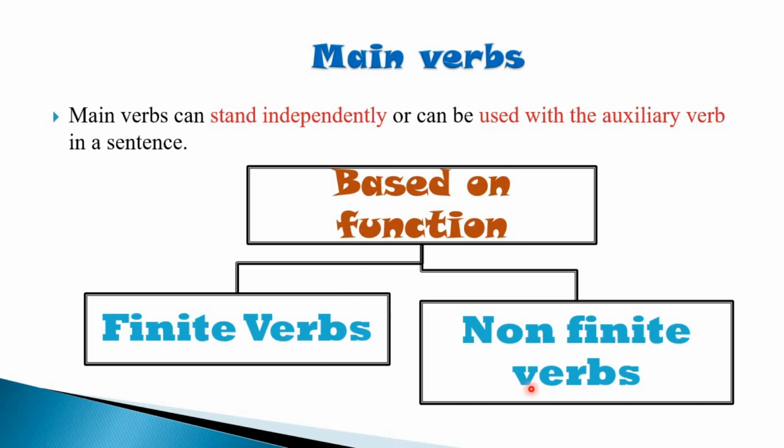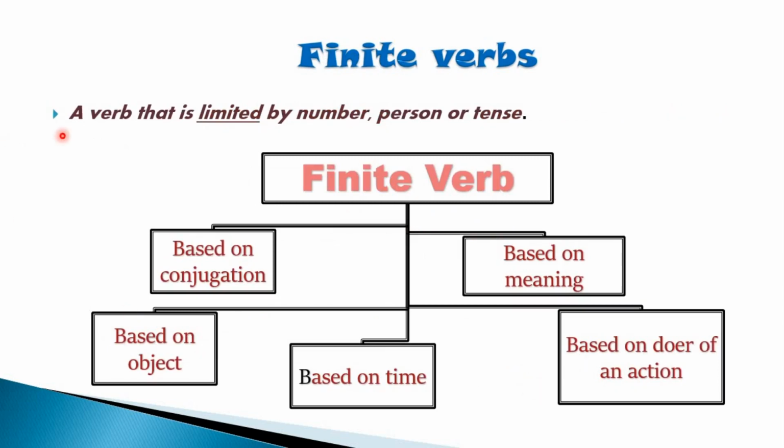Now what are finite verbs? A finite verb is a verb that is limited by number, person or tense. What is a finite verb? A verb that is limited by number, person or tense. When I say number, here I talk about the singular and plural numbers, the singular and plural nouns. When I talk about person, here I talk about the first person, second person and third person that we study under pronoun, under personal pronoun, or the tense.